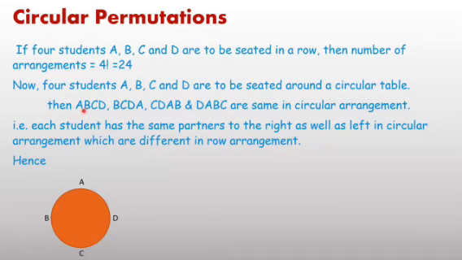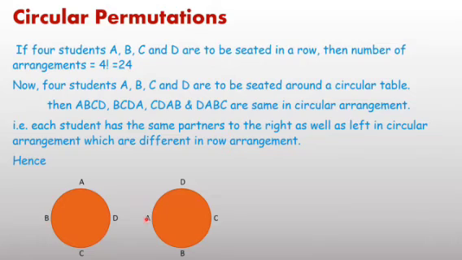For example, here B is between A and C, but in the second case, B is on a corner. B is not between two students. Here again B is in the other corner, again not between two students. And in the fourth case, again B is between A and C. But in circular arrangement, B is between A and C in the first arrangement, ABCD.